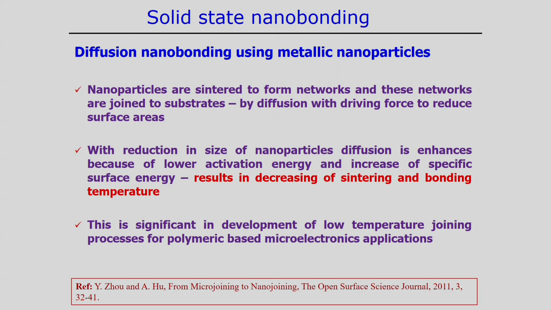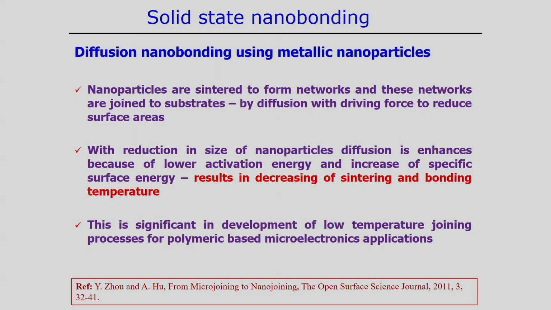Now, apart from this development in the micro welding processes, some development has happened in the so-called nanobonding processes. One is diffusion nanobonding using metallic nanoparticles. In this case, nanoparticles are sintered normally. We already discussed the bonding with nanoparticles. Here, nanoparticles sinter to form networks, and these networks are joined to the substrate. It actually happens by diffusion, with the driving force being to reduce the surface area. So, that is the driving force for these nanoparticles to join the components.